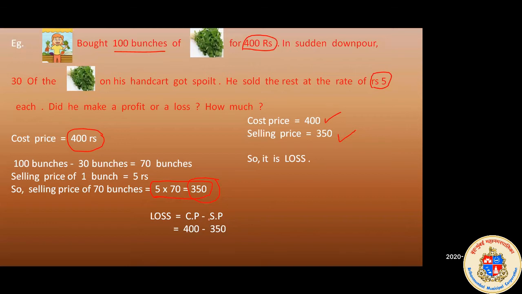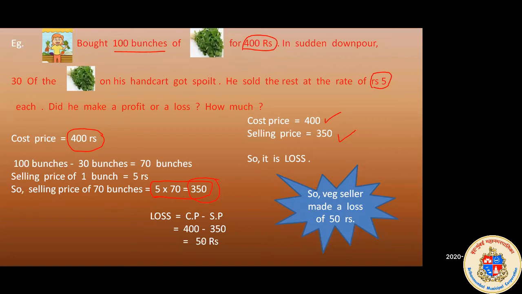Can anyone tell me? 50 rupees. Very good. If you subtract 350 from 400, you get 50 rupees. So clearly it was a loss of 50 rupees. The vegetable seller made a loss of 50 rupees.